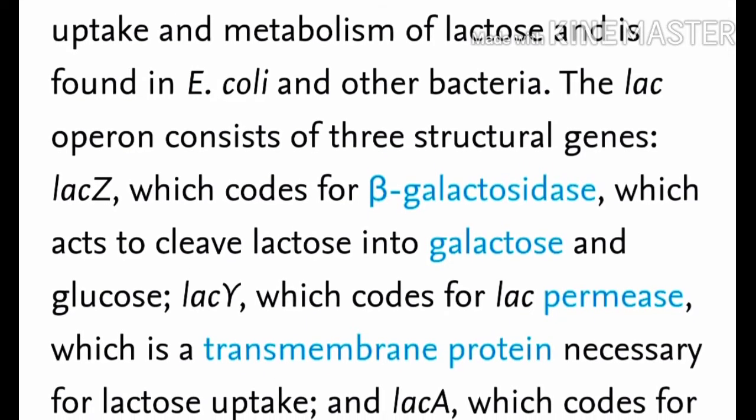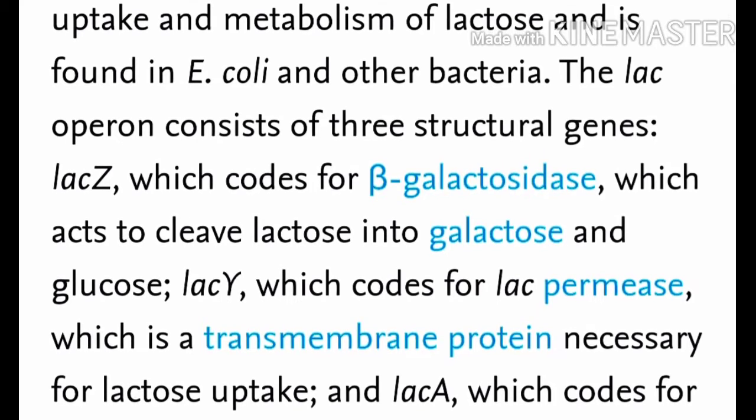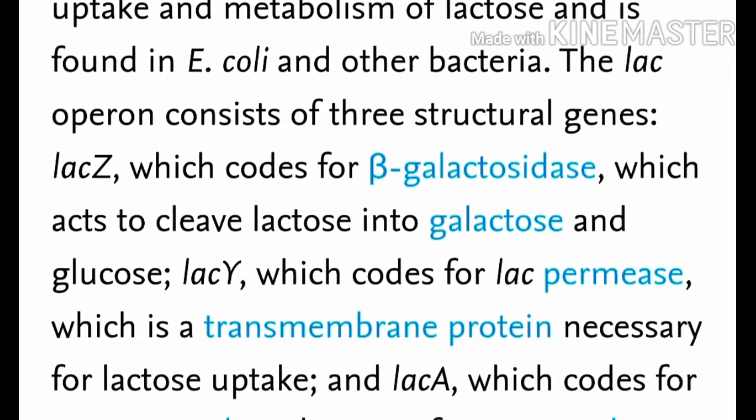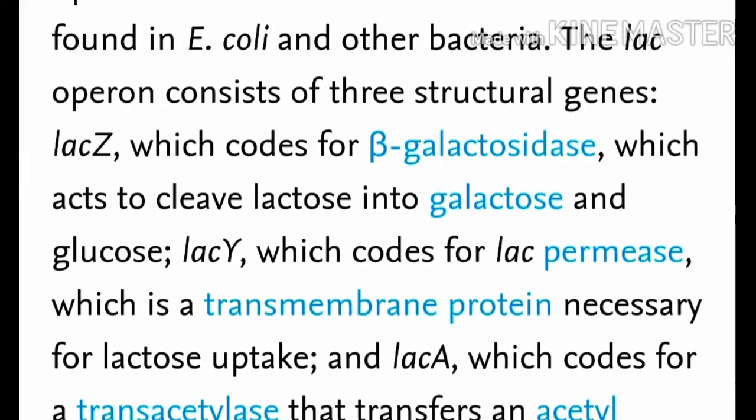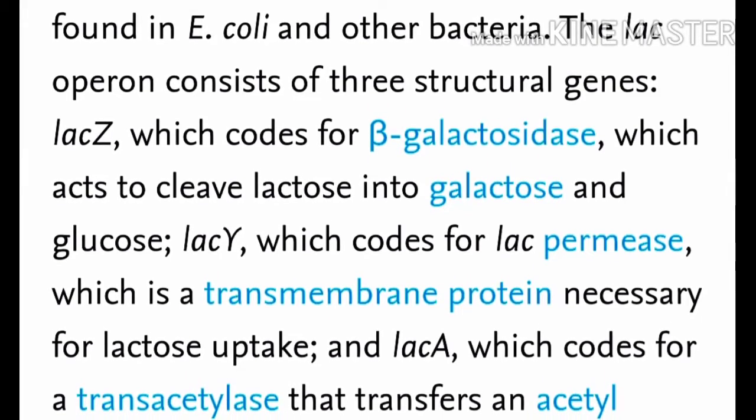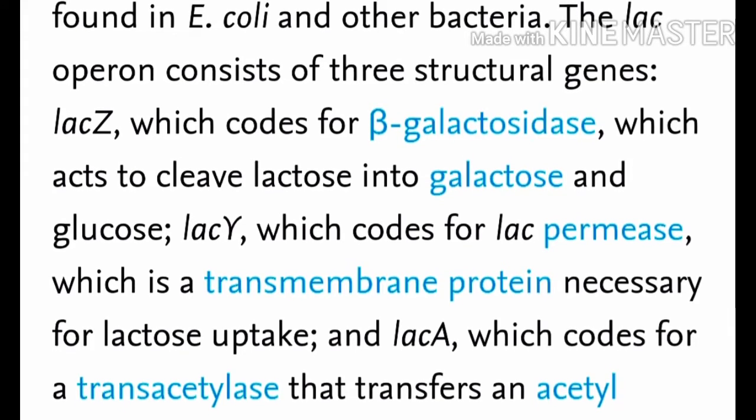The Lac Z gene, which codes for beta-galactosidase, which acts to cleave the lactose into galactose and glucose.